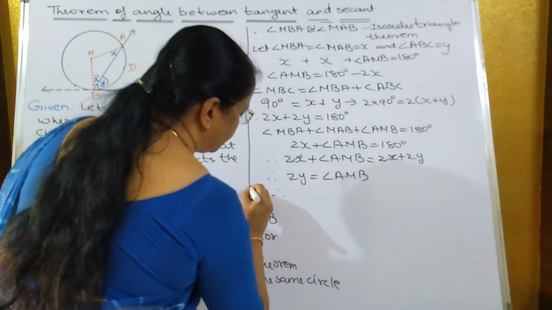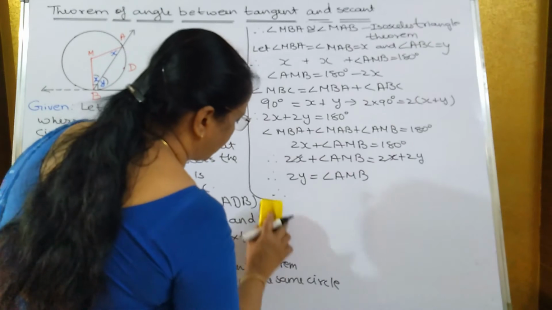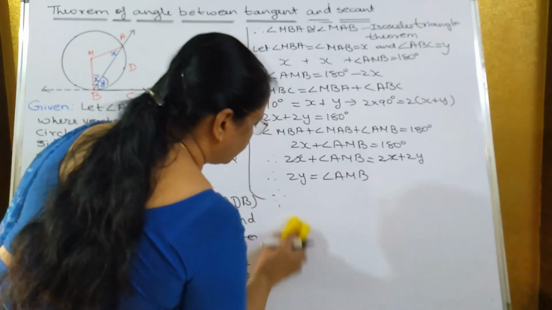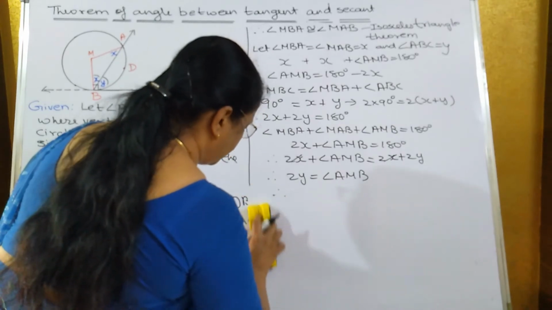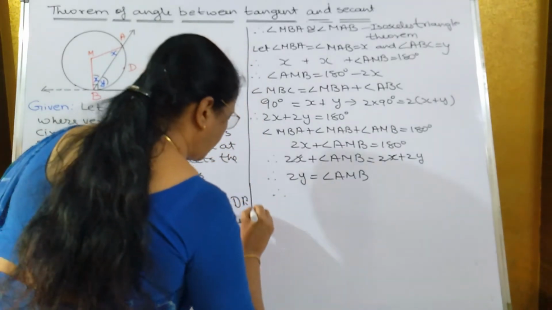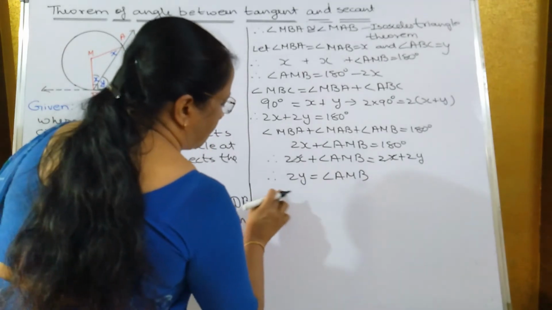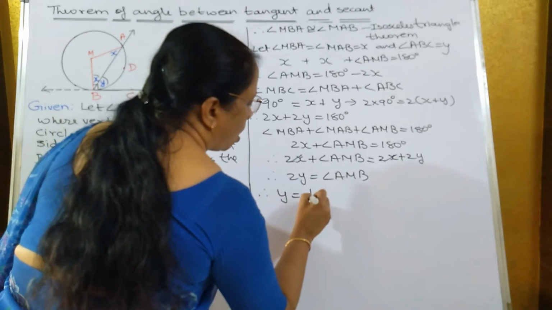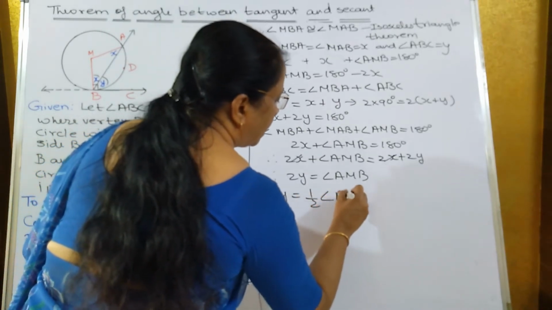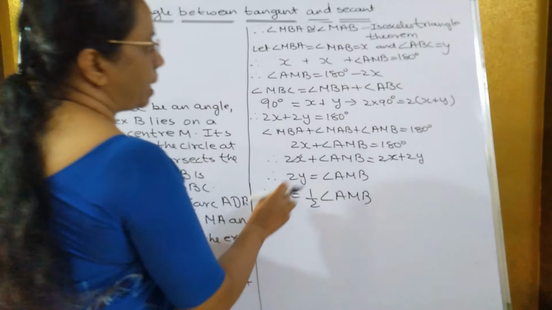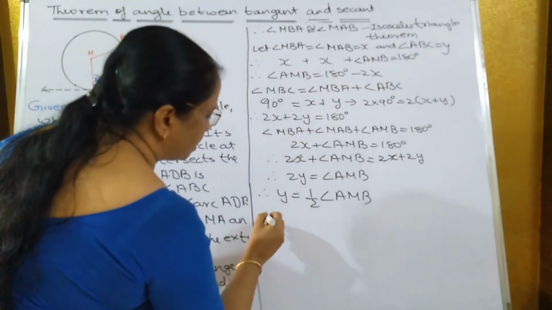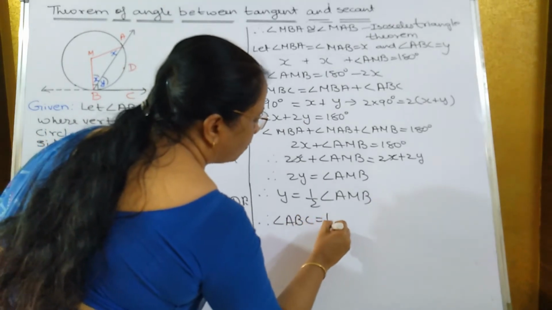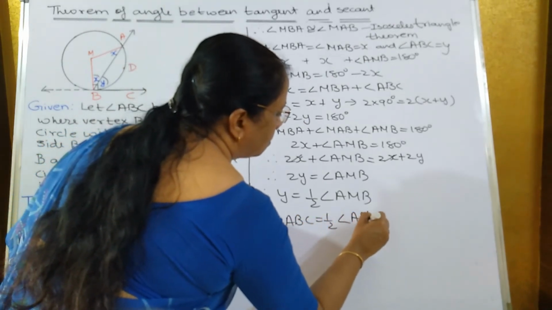Therefore, y is equal to half of angle AMB. Now what is y? y is equal to angle ABC. Therefore, angle ABC is equal to half angle AMB.